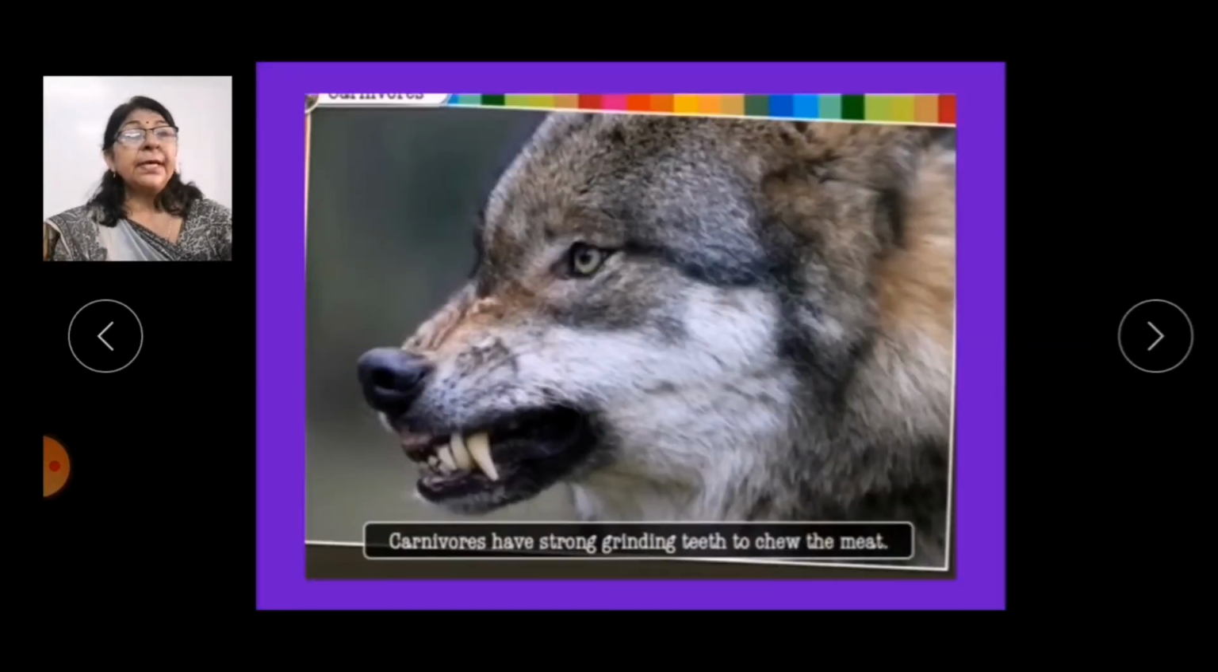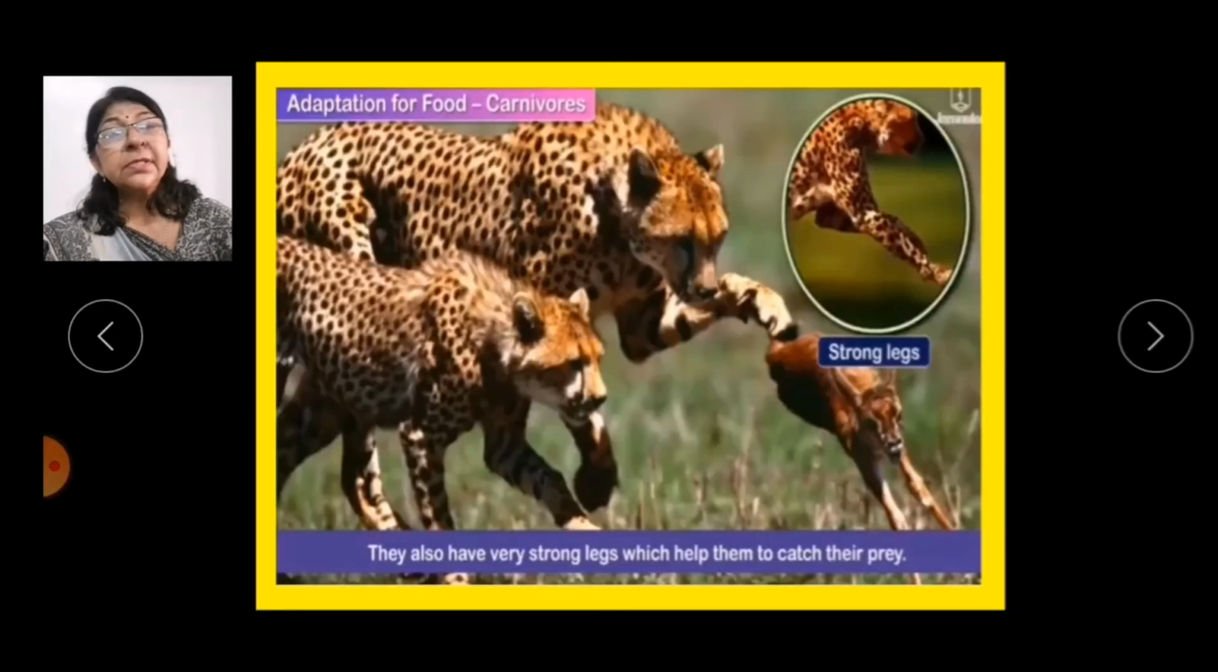If we talk about their grinding teeth, they have strong and flat grinding teeth at the back to chew the flesh and bones. As they have to chew flesh and bones, they have strong grinding teeth. Some carnivores such as lion, tiger, etc. have very strong legs to run fast, to catch their prey and tear its flesh.